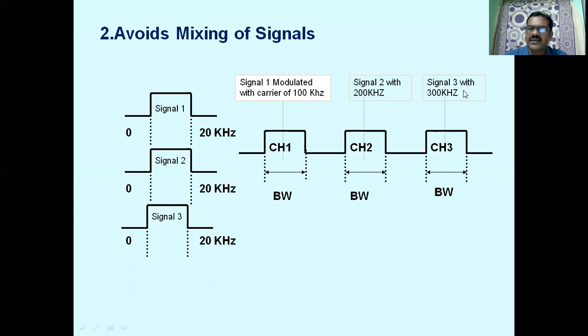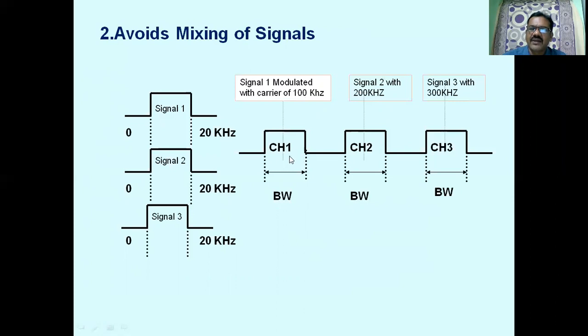Similarly, we take the third carrier, for example, 300 kilohertz. This signal 3 is placed onto 300 kilohertz, and therefore the different signals, signal 1, signal 2, signal 3, are translated onto their respective channel carrier frequencies at 100 kilohertz, at 200 kilohertz, at 300 kilohertz.